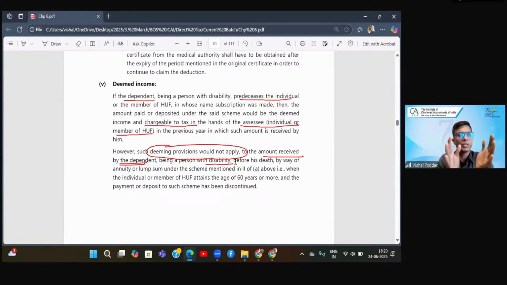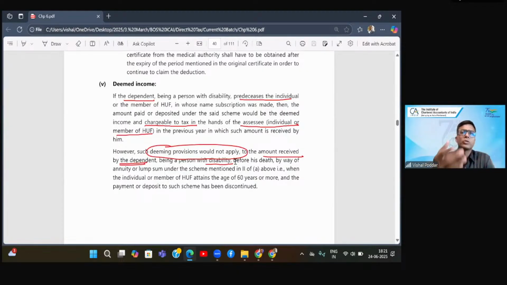So in very simple words, if I get the lump sum amount from the scheme, it will be taxable. I will get it only in one case, when the disabled person dies before me. In that case, it will be fully taxable. The other possibility is the disabled person gets the lump sum payment. That will happen if, one, I die before that person, or two, I attain the age of 60, after which I don't have to pay or deposit in the scheme. In short, the scheme automatically matures when I attain the age of 60.